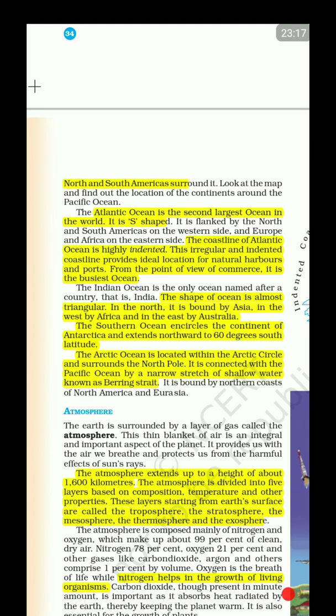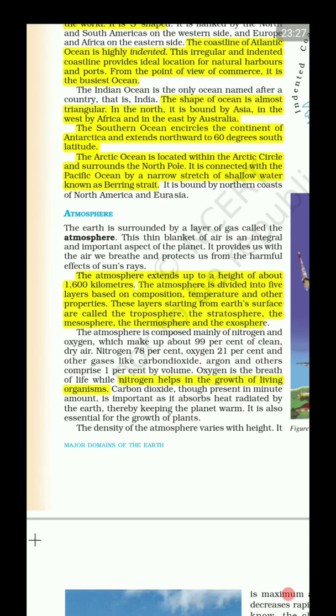Next is the Arctic Ocean, located within the Arctic Circle and surrounding the North Pole, connected to the Pacific Ocean by a narrow stretch of shallow water known as the Bering Strait. We have already discussed. Yeah, bounded by northern coast of North America and Eurasia, which forms the southern boundary of Arctic Ocean, right? Okay.